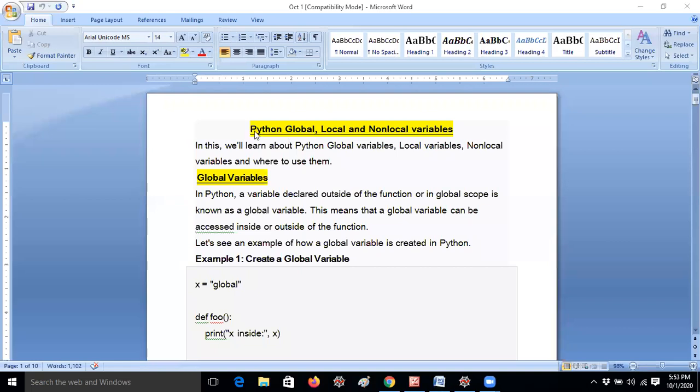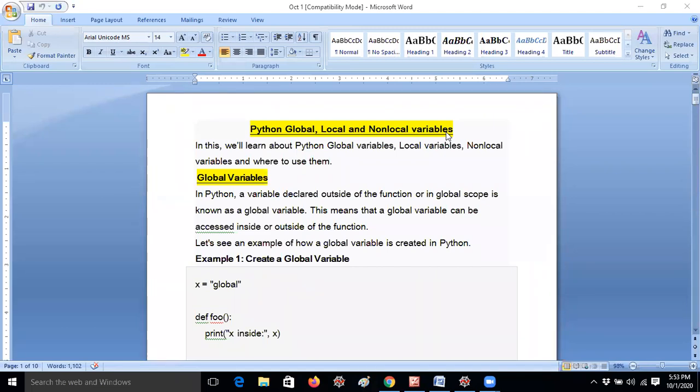So don't worry. Python global, local and non-local variables. Today I would like to discuss what is global, what is local and what is non-local, with clear-cut examples, guys. If you have any doubts, you can definitely ask immediately, no problem. I hope everyone is fine. Let me start with global, local, non-local.